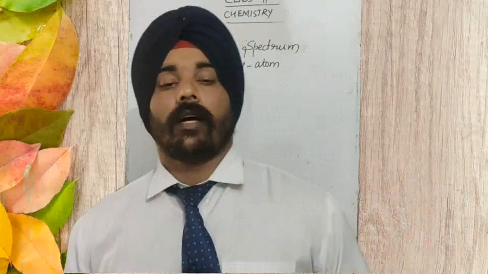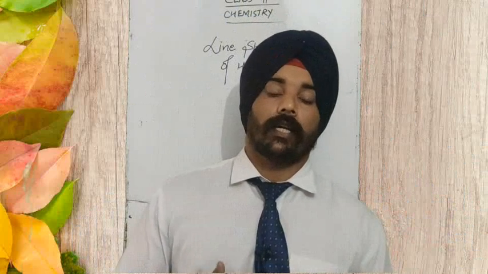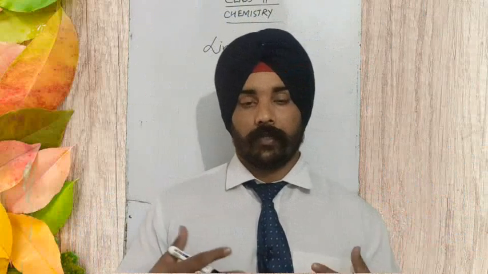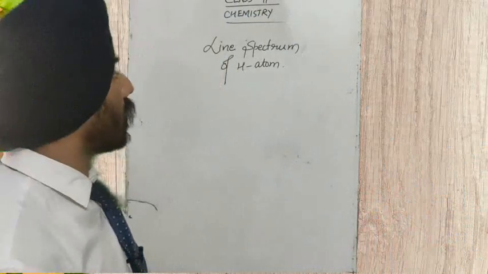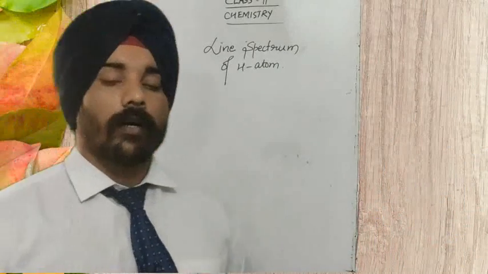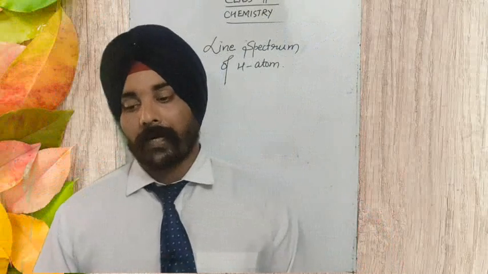Hello students, today we are going to start the next topic after the study of spectrum, that is the line spectrum of hydrogen atom. Quite an important topic, because what we are going to study next, the Bohr atomic model, is about hydrogen and hydrogen-like atoms.